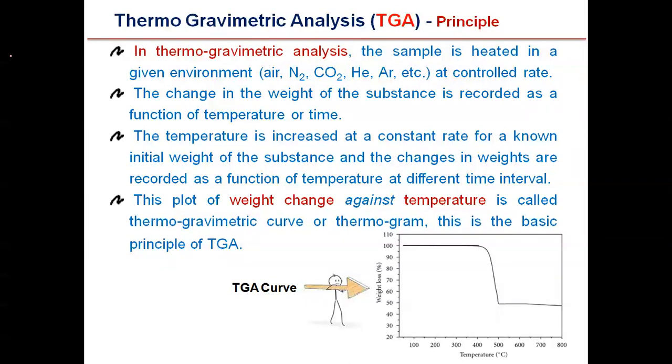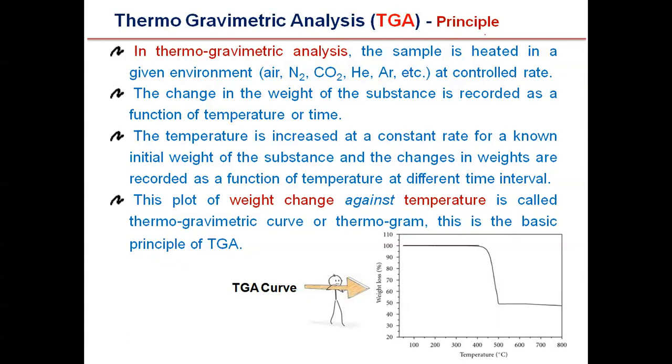So I repeat, the temperature is increased at a constant rate for a known initial weight of the substance, and the changes in weight are recorded at different time intervals. So for this plot, we have two variables: weight change, in terms of percentage, gram, or milligram, against temperature in degrees Celsius, is called